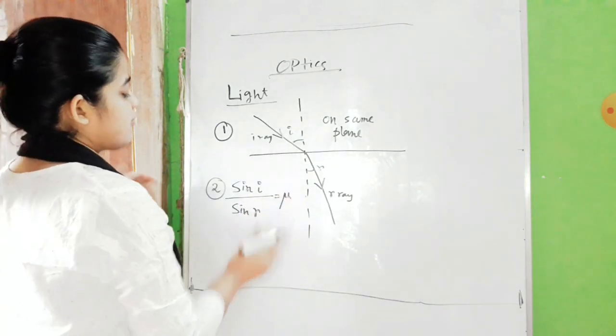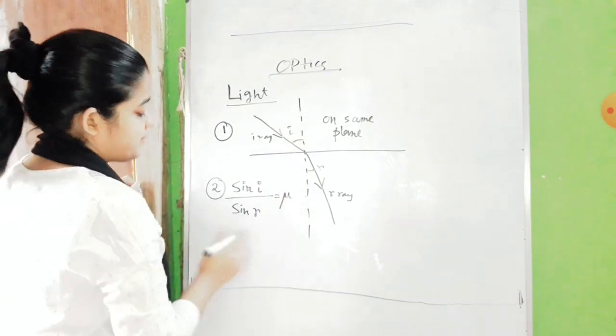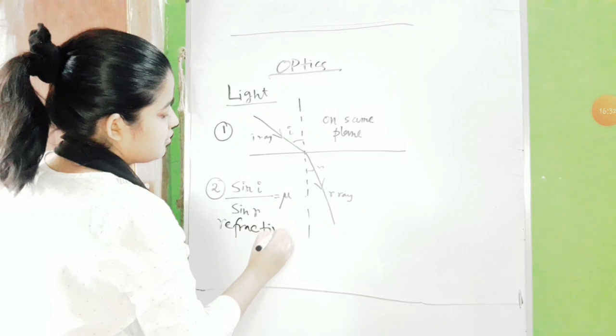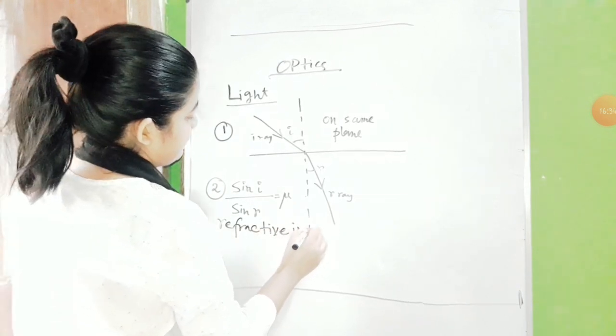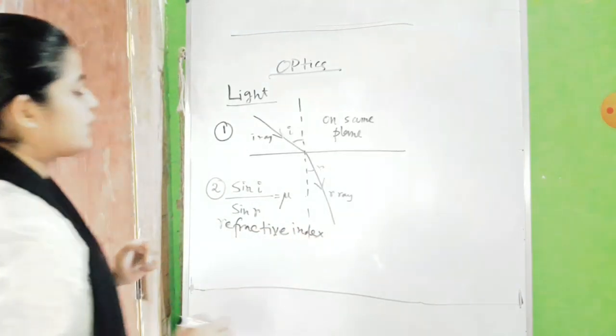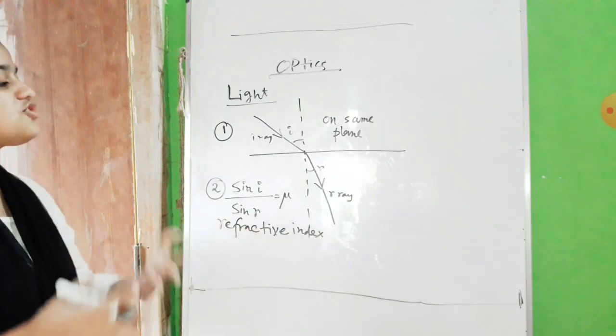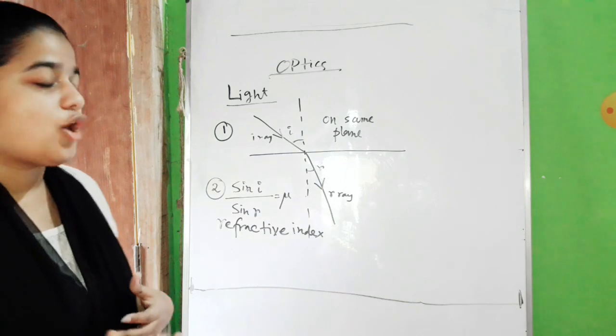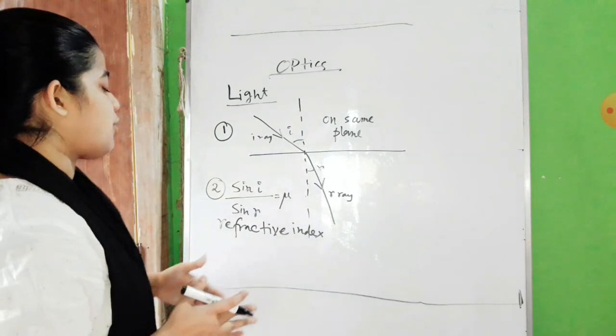What is this constant value? This constant value is something we call refractive index. Okay, so this refractive index just tells us how much optically denser or how much optically rarer the medium is.